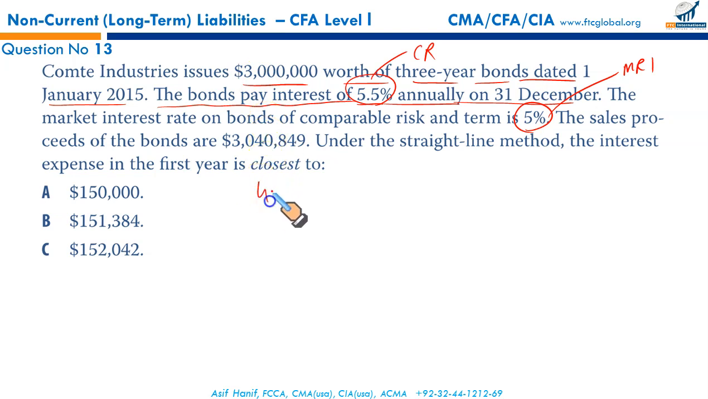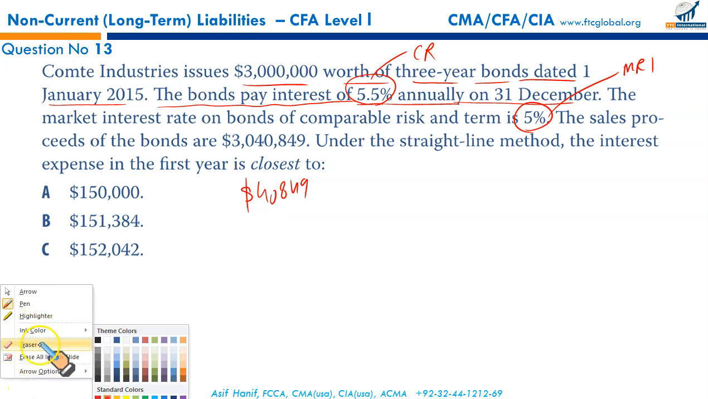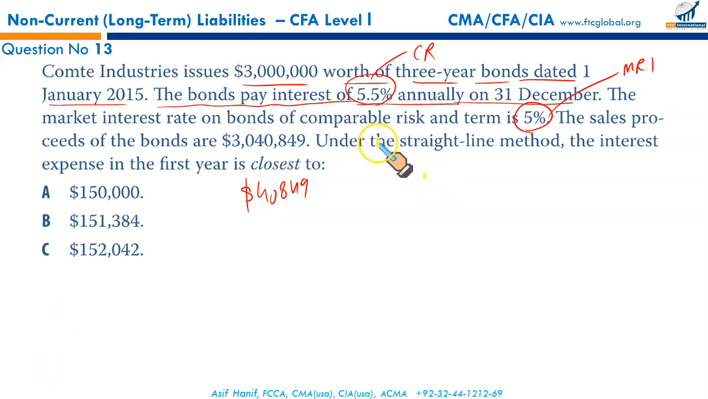That is $40,849 more than the face value, the par value. This is your premium which will be amortized. But under what method? This is the difference in this question. Under the straight line method, the interest expense in the first year is closest to.